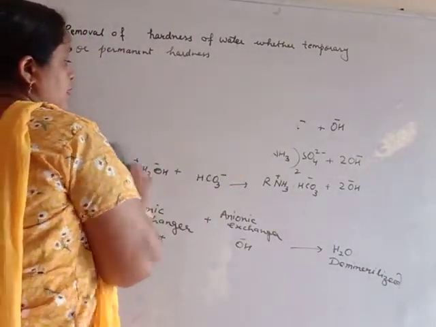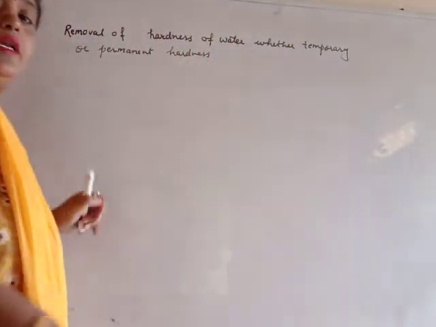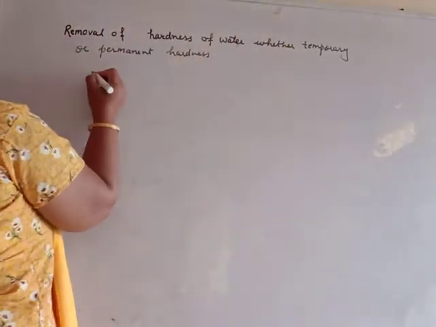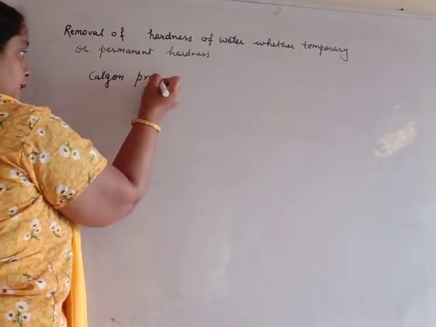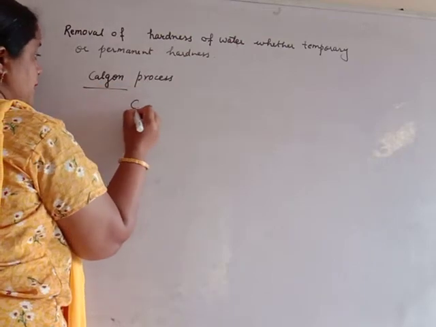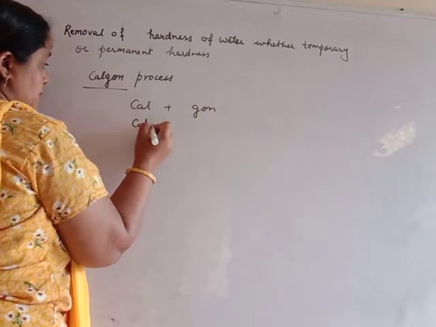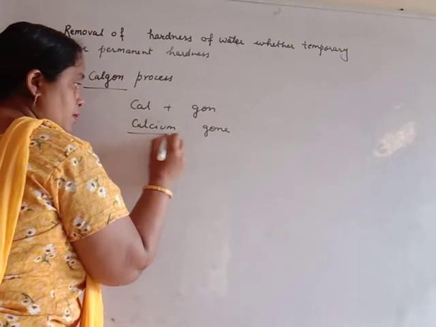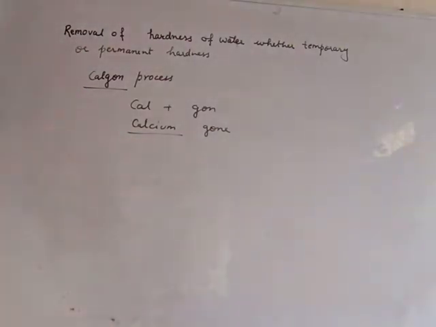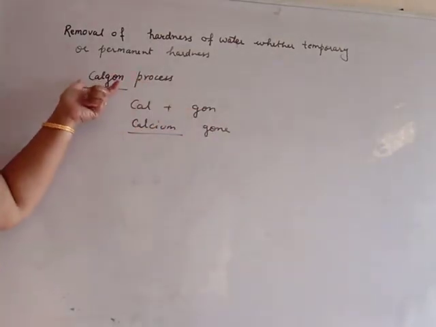And the last method for the removal of hardness of water is the Calgon process. Calgon means Cal plus gon. Cal means calcium, gon means gone. From hard water, calcium is removed. Calcium removed means magnesium is also removed. From hard water, calcium gone, its name is Calgon.